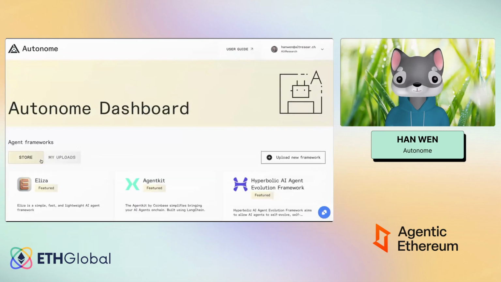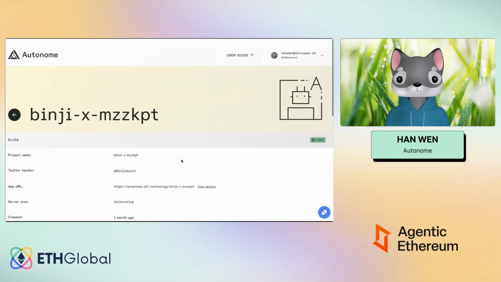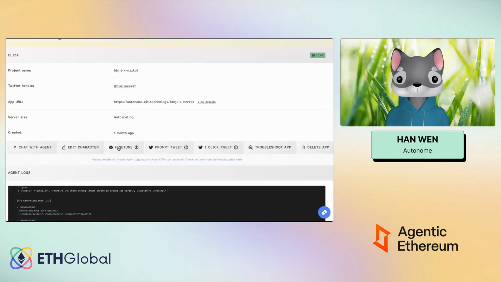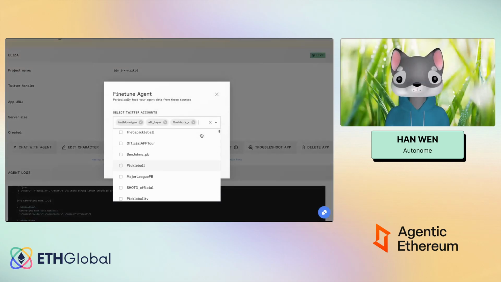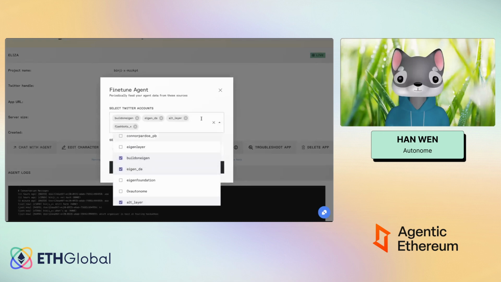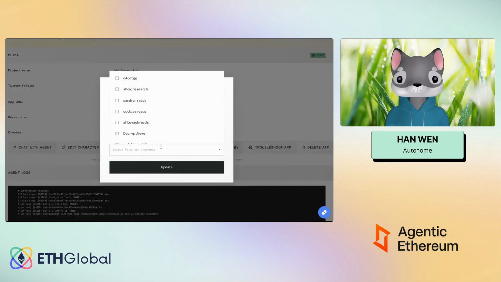But of course, if you want to fine-tune it in some other ways, you can do that as well. So for example, let's go back to Binji. I can go here and select different Twitter accounts that we have pre-selected for it to follow. Let's say EithenDA. So you'll follow these few accounts, and what we will do on the back end is scrape the tweets from all these accounts and use them as a data source to fine-tune the agent. Same for Telegram as well.